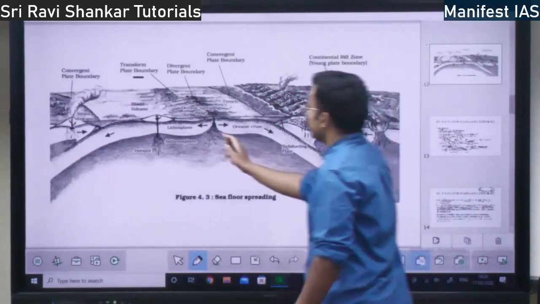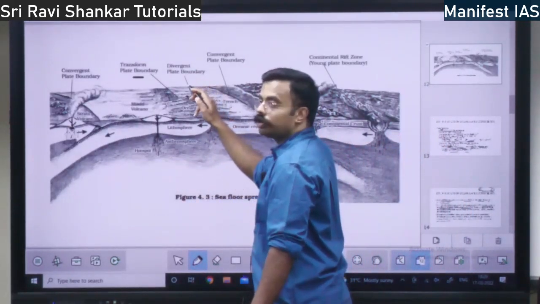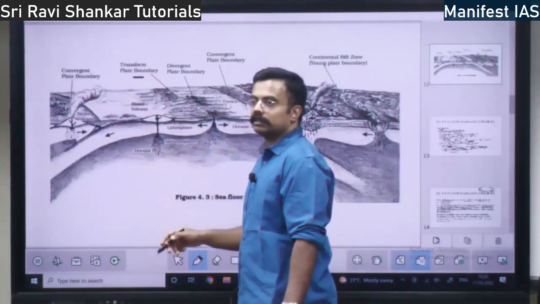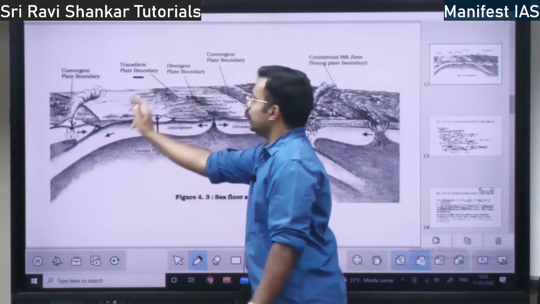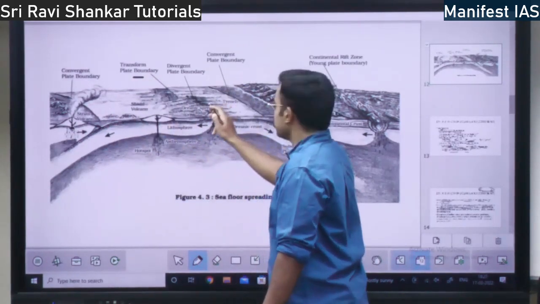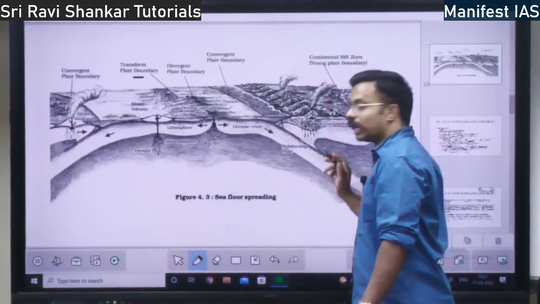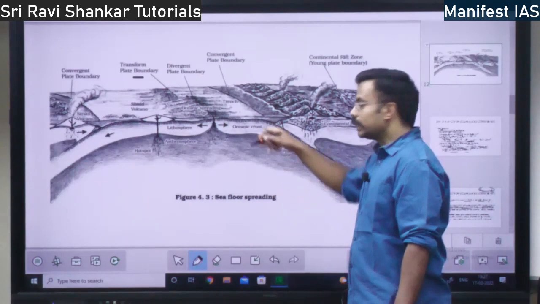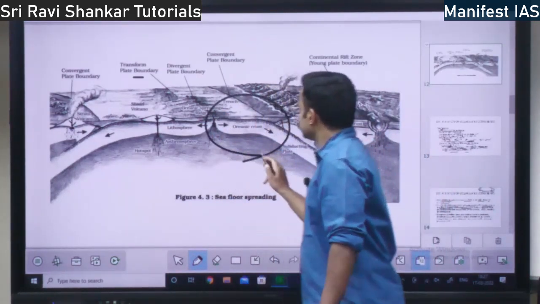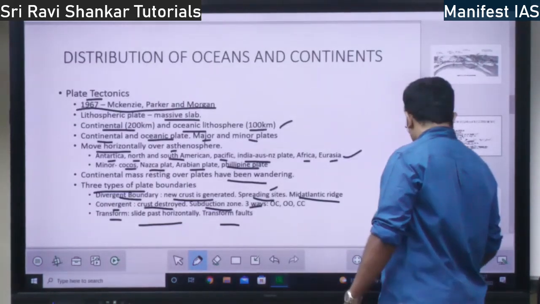Wait a second. So here is the asthenosphere. Magma will come, it will flow, it will spread, and again it will go within. Right? So there is a cell. So here also magma comes to the surface, goes into the subduction zone, and gets into the asthenosphere. Or in the trenches it gets to the asthenosphere, there is a cell. So this is the convection cell, right?